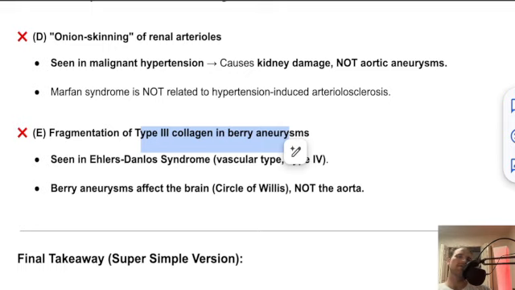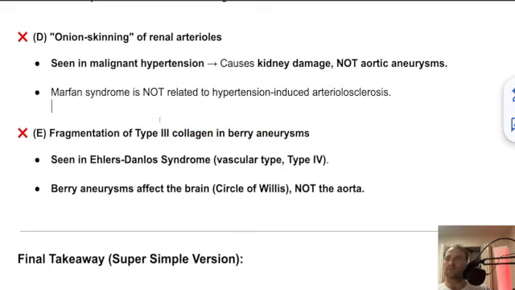So Marfan syndrome, weak aortic walls, cystic medial degeneration, and a risk of aneurysms and dissections.